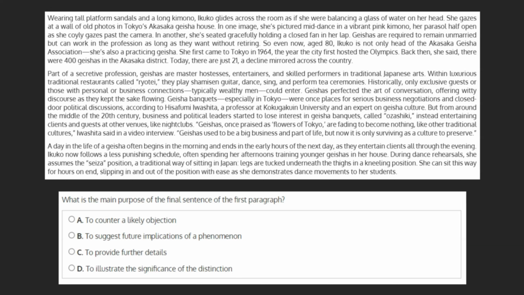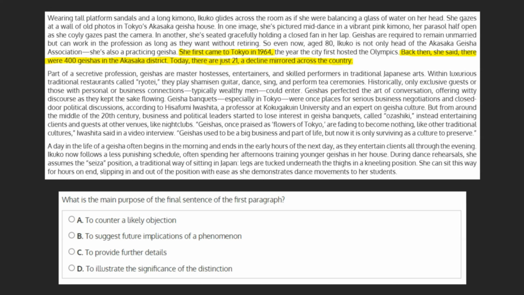Let's begin by taking a look at not only the final sentence of the first paragraph, but the sentences preceding it to understand the context. She first came to Tokyo in 1964. Back then, she said, there were 400 geishas in the Akasaka district. Today, there are just 21, a decline mirrored across the country.